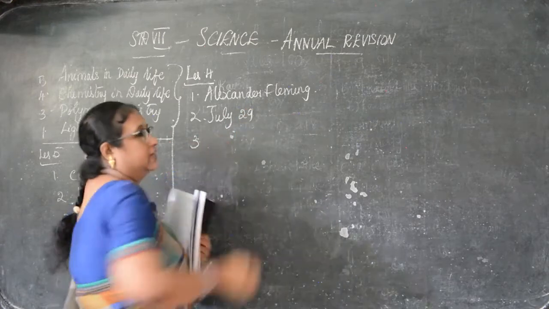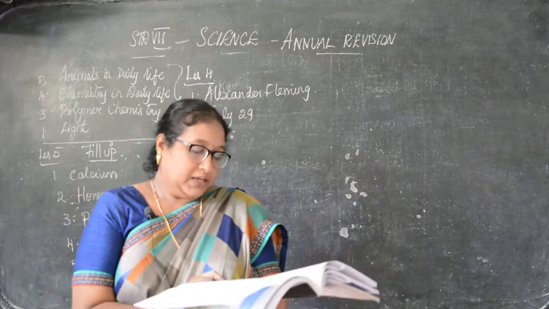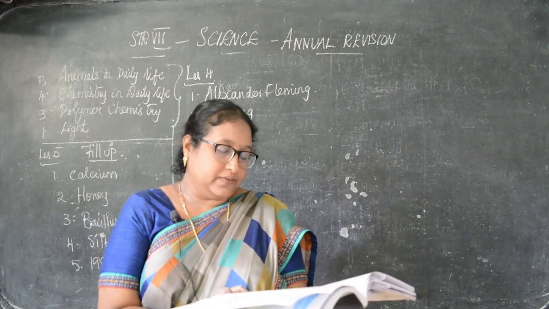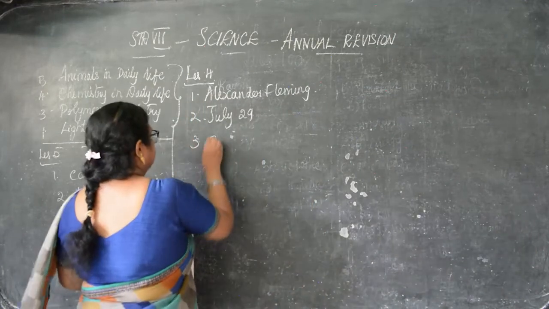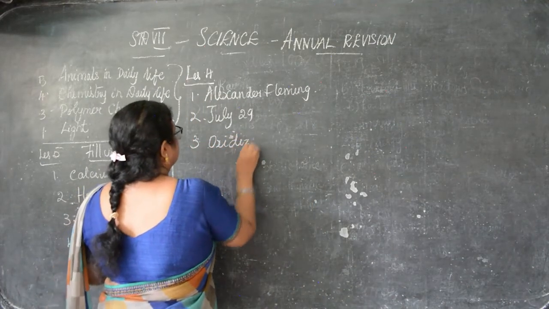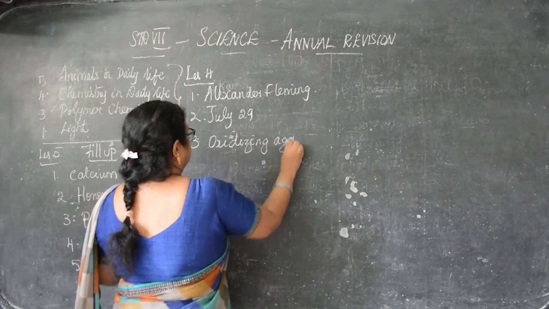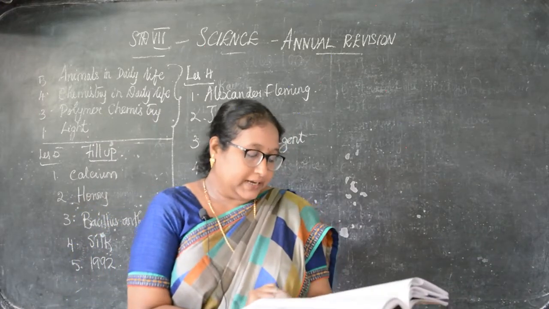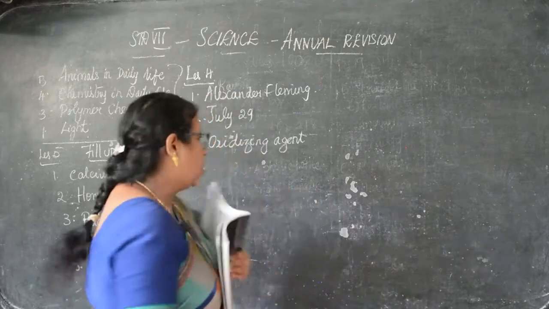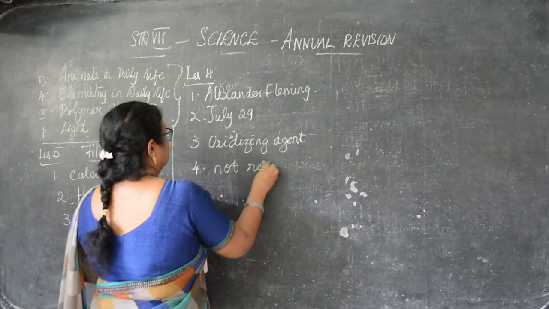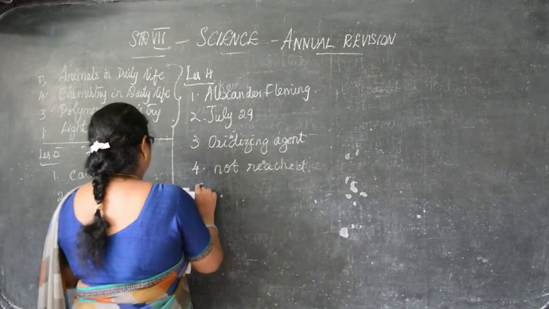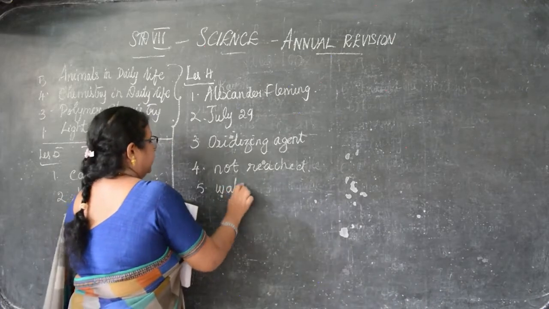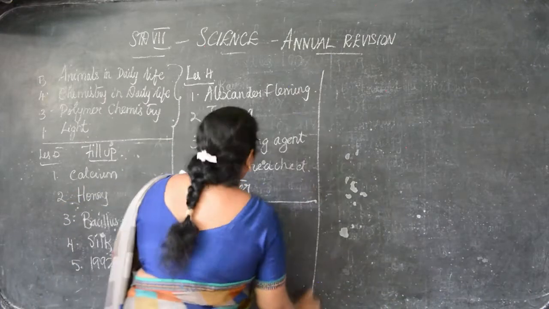Then combustion is a chemical reaction in which a substance reacts with dash, that is oxidizing agent. Then fourth, in the presence of water, the ignition temperature of paper is not reached. Then fifth one, fire produced by oil cannot be controlled by water. Okay, this is your lesson 4.